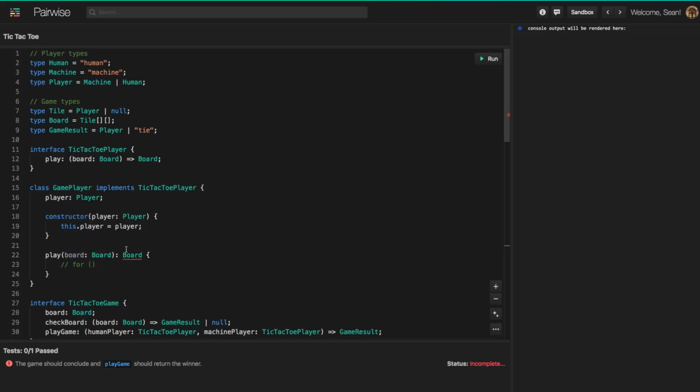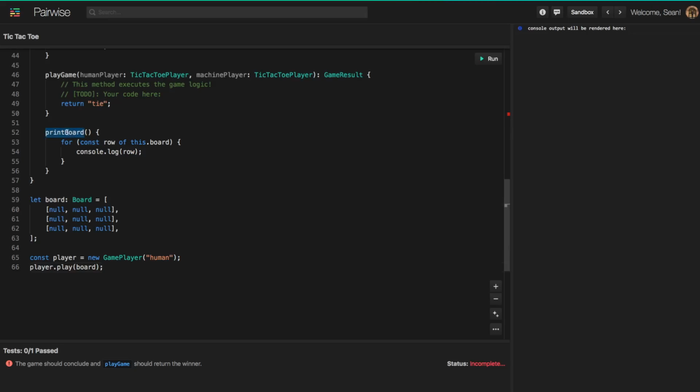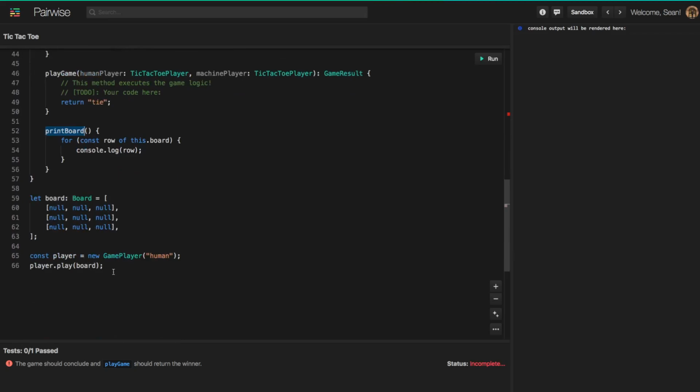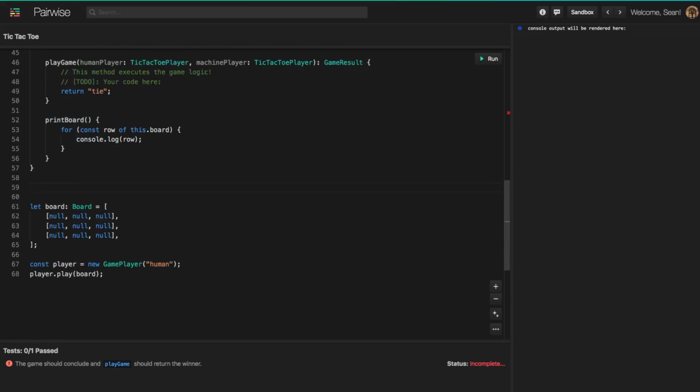Okay, so now we have a player and we have a board, and our play method takes a board as an argument and then returns that board. So we can call player.play and pass in the board. What I want to do is add some kind of logging so we can print out the current values in the board and see them over here in the console. You'll see that there is this printBoard method on our game class. But right now we're just working on this player, so I won't touch the game class yet. Instead, I'll just create a similar method out here. I'll just call it log.